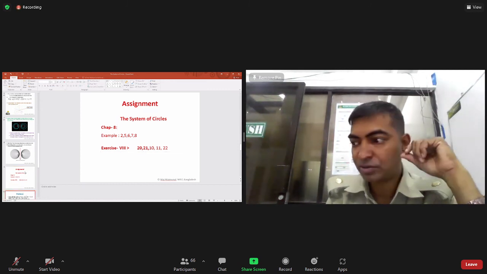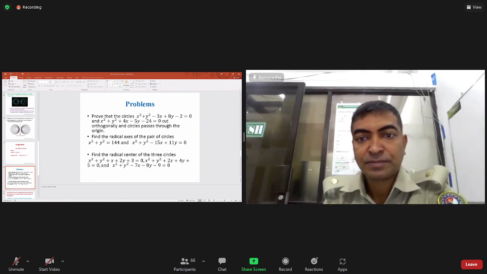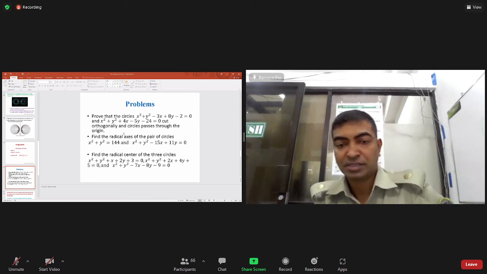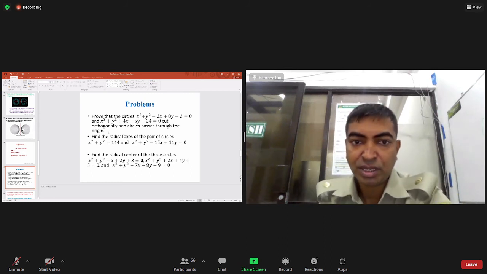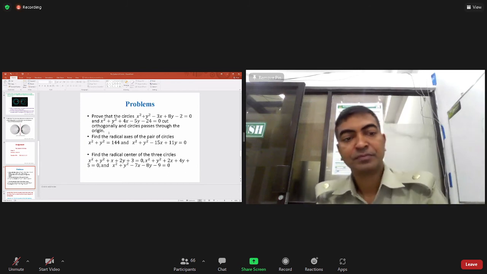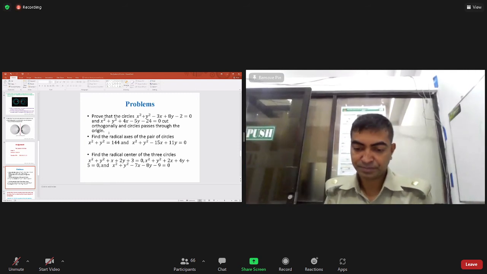Suppose we are going to solve this problem: prove that the circles cut orthogonally and pass through the origin. System of circles.